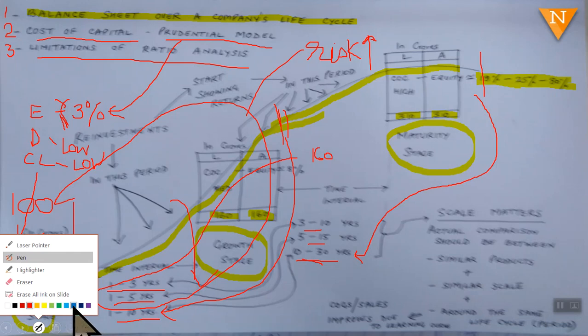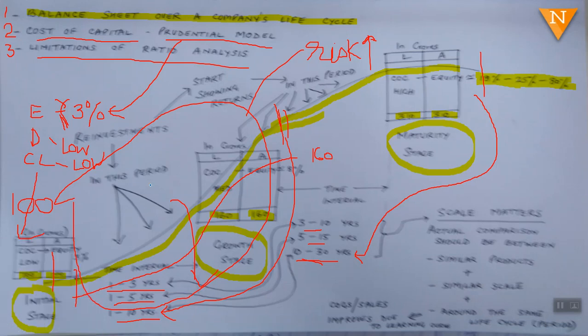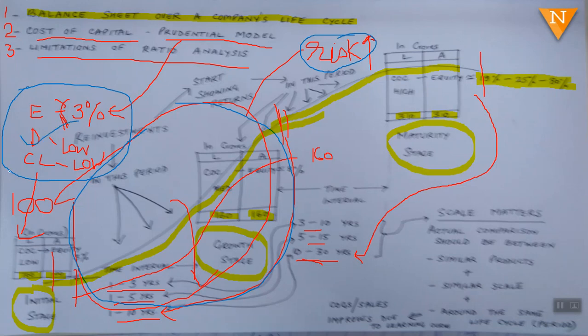I will color this in a different color. So we should not couple the business risk with the finance risk by having a capital structure which has got a high cost of capital. So this is what we mean by prudential cost of capital.